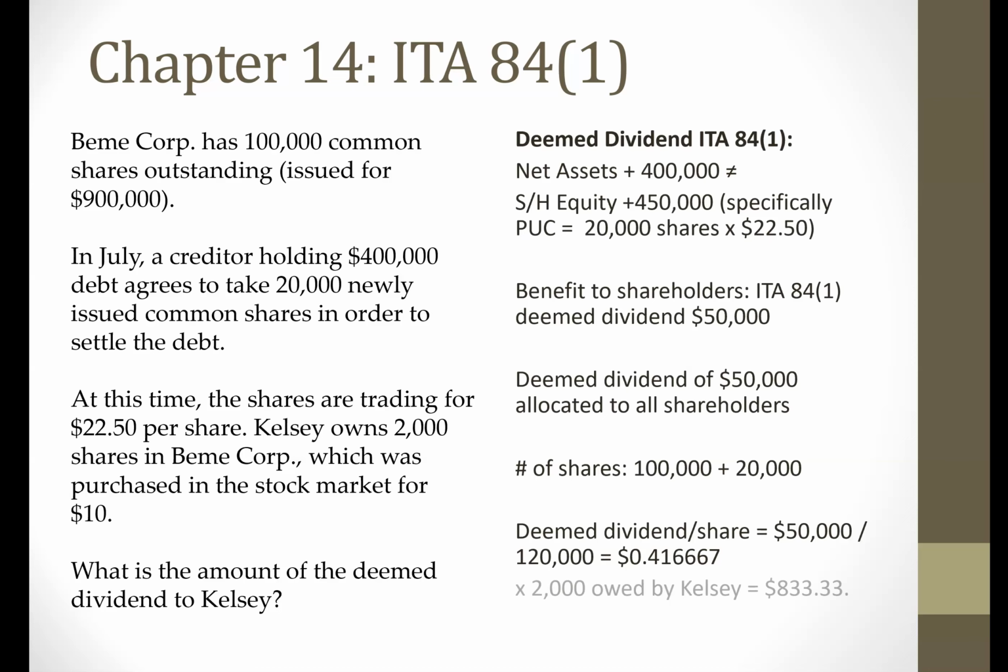So because Kelsey owns 2,000 shares, her deemed dividend is going to be $833.33. So once again, Kelsey's going to have to include that as an actual dividend in her income for the year. And once again, depending on whether it's designated as eligible or non-eligible, she's going to have to gross it up, and she will get a dividend tax credit for that.